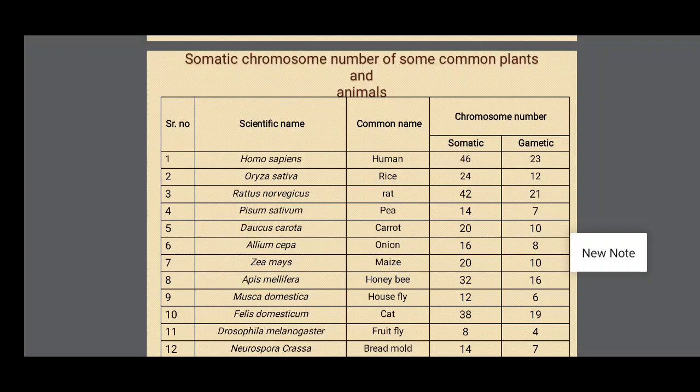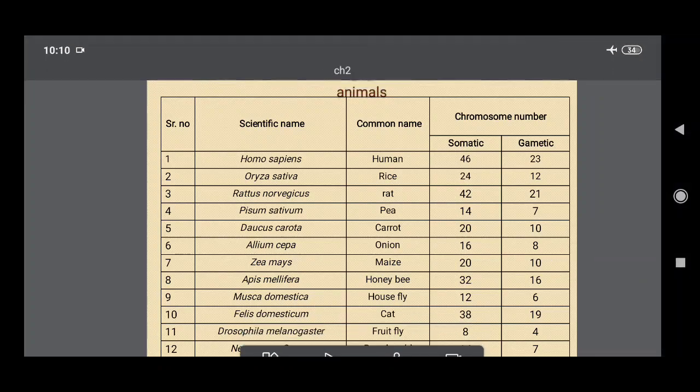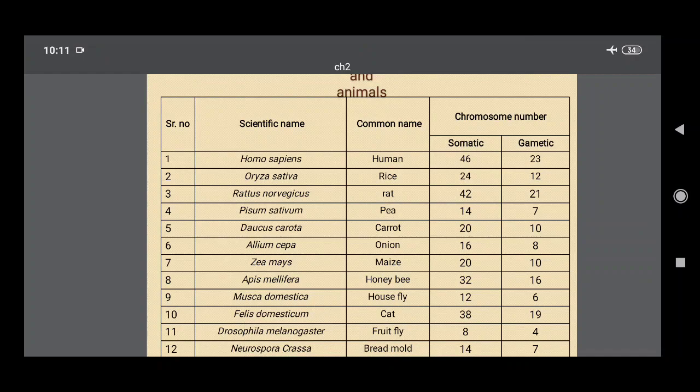Daucus carota, carrot: somatic cells 2n is 20, gametic cells n is 10. Allium cepa, onion: somatic cells 2n is 16, n is 8. Zea mays, maize plant: somatic cells 2n is 20, n is 10.